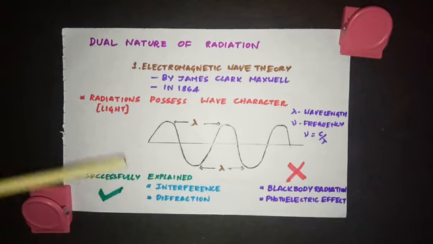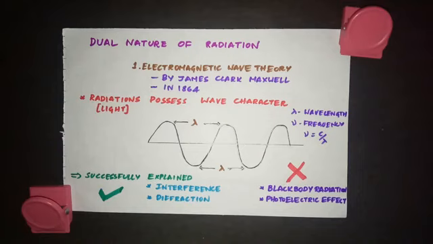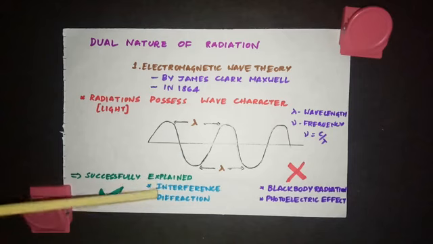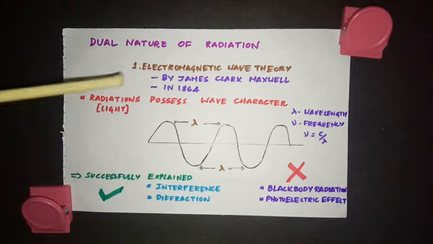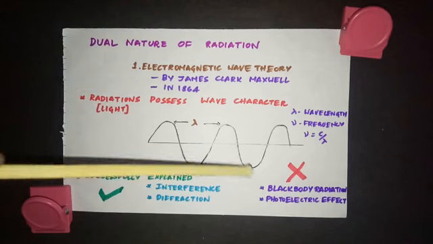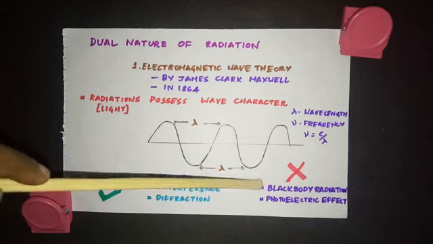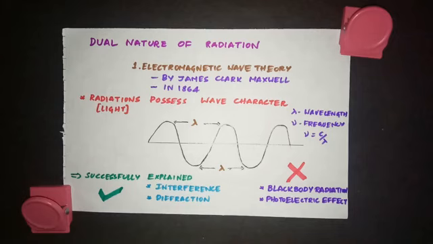So this theory successfully explained these two phenomena, interference and diffraction. When light falls on an obstacle, it bends around the obstacle. So these two phenomena, interference and diffraction, were successfully explained by electromagnetic wave theory. Bending around an obstacle is diffraction and overlapping of one wave on the other is called as interference. So these two could be explained only when we consider light travels in the form of wave. But this theory could not explain these two phenomena, which is black body radiation and photoelectric effect.